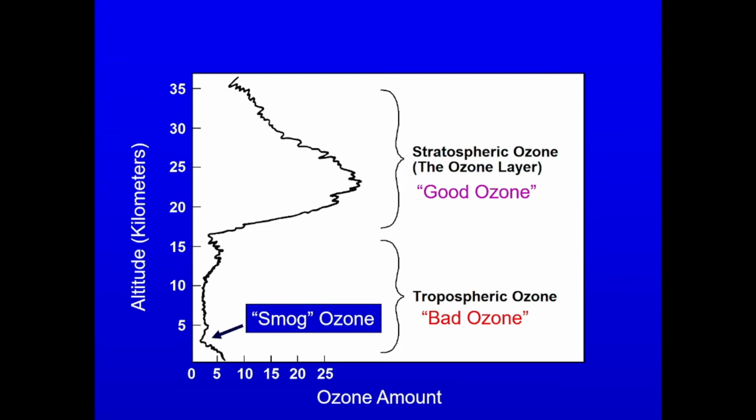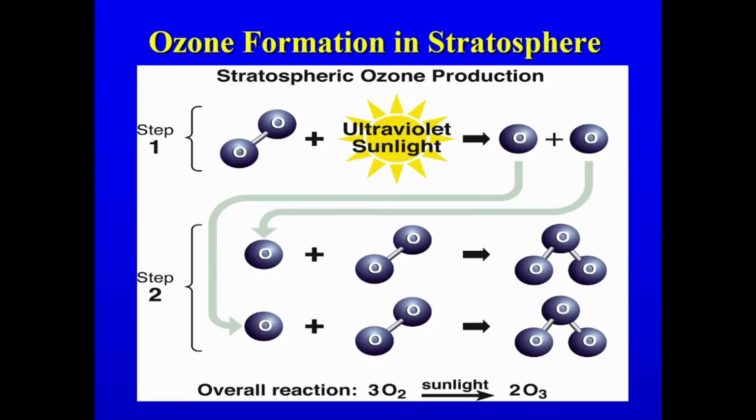So it is a luck factor by chance. We are having the good ozone in more amount, and the bad ozone or the tropospheric ozone in lesser amount. I have already discussed with you how this good ozone or the stratospheric ozone gets formed within the stratosphere. The oxygen molecule gets exposed to the UV radiations coming from the sun and is split up into oxygen free radicals. These oxygen free radicals have an unpaired electron. They are quite reactive, and they again collide with the oxygen molecule and form the ozone.